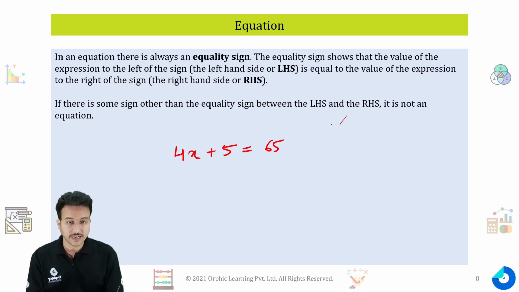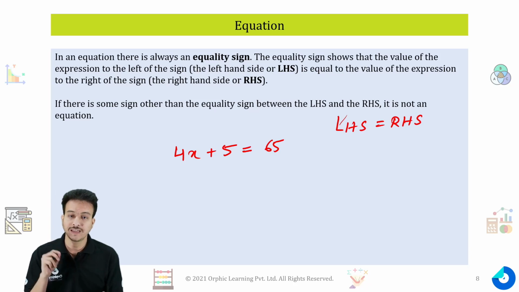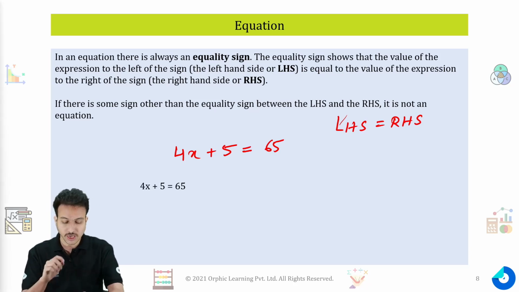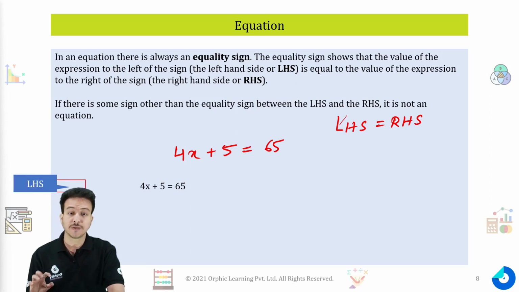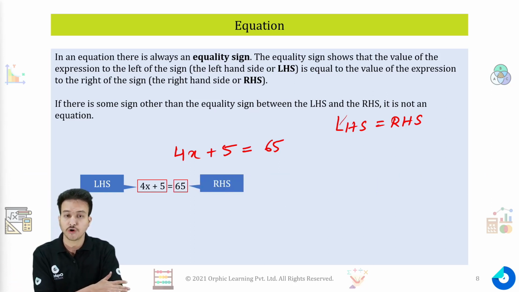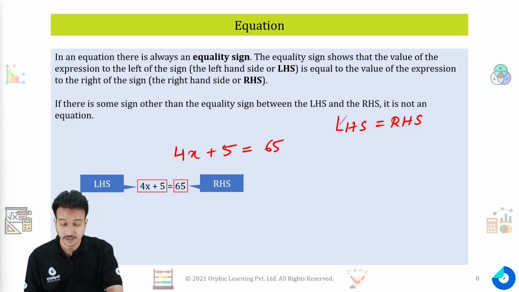So we will say that LHS should be equal to RHS in case of an equation, then only the equation holds true. Here 4x plus 5 equal to 65 is the equation we are talking about. 4x plus 5 is called the left hand side because it is on the left side of the equality sign, while 65 is called the RHS, which is on the right side of the equality sign.